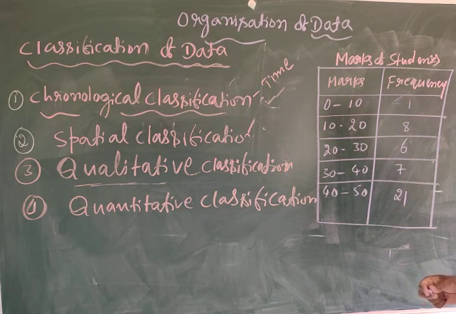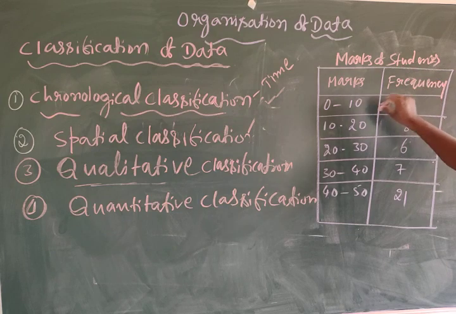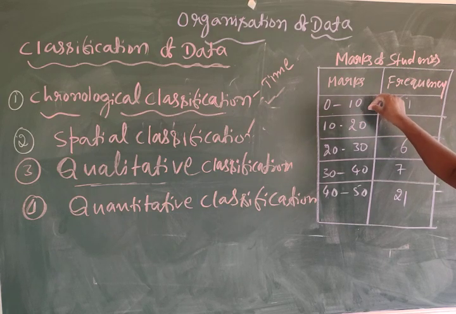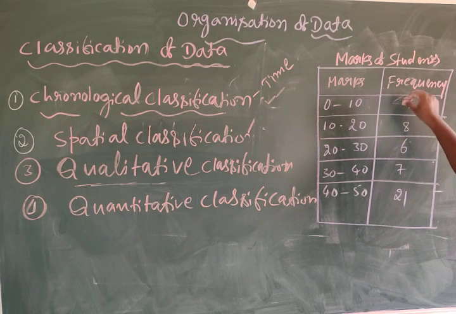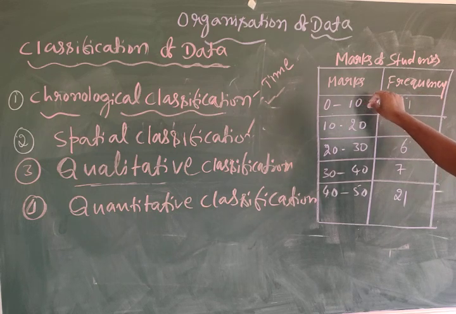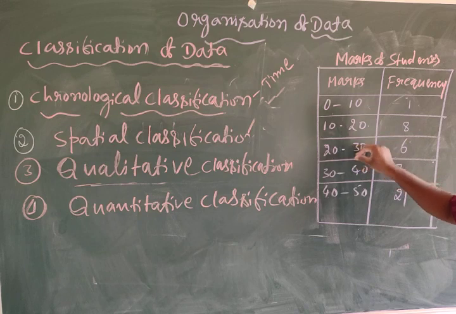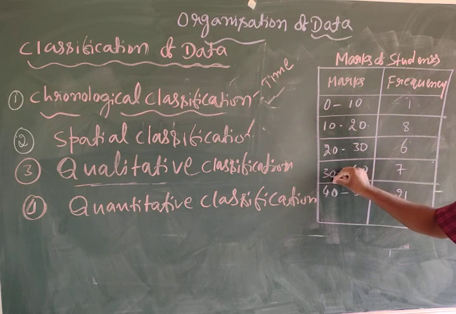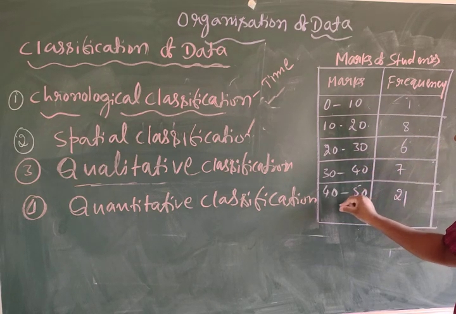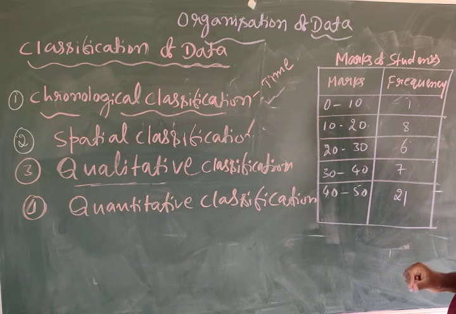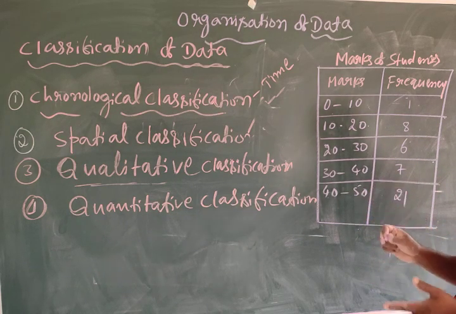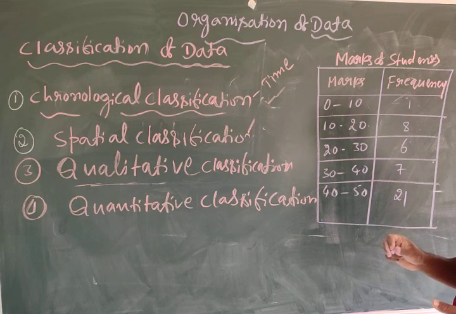Here marks of students 0 to 10: how many got? 1. 10 to 20 marks: 8. 20 to 30: 6. 30 to 40: 7. 40 to 50: 21.